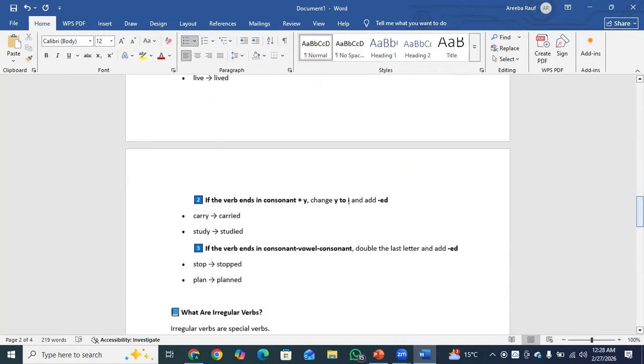The second one is if the verb ends in a consonant plus y, change y to i and add ed. Like carry becomes carried, study becomes studied. If the verb ends in consonant vowel consonant, double the last letter and add ed. Like stop becomes stopped, plan becomes planned.